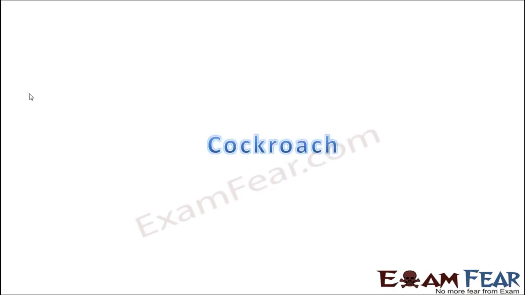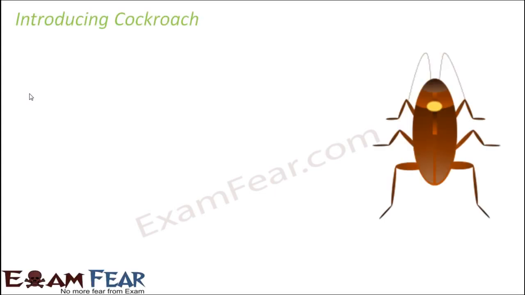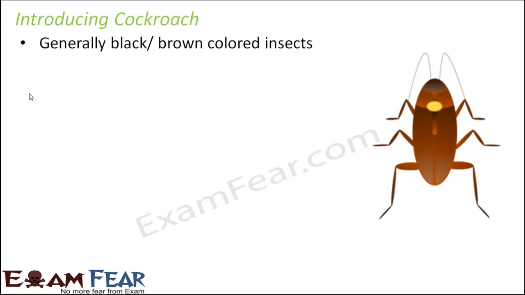Is cockroach. Cockroach is an insect and we all are very much familiar with cockroach. So I don't really think that I need to introduce cockroach, but still, just for the sake of formality, let us introduce cockroach. What is cockroach? It is generally black or brown colored insect. Now, talking about the color, it is not always necessary that they have to be black or brown in color. Sometimes you also see some different breeds, some yellow, red colored cockroaches as well. But mostly, whichever we see in our household or in our vicinity, they are generally black or brown in color.